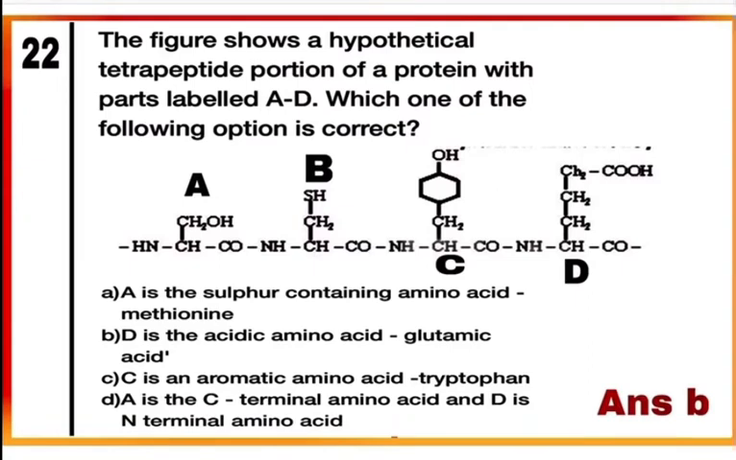Question 22. The figure shows a hypothetical tetrapeptide portion of a protein with parts labeled A, B, C and D. Which one of the following options is correct? In the figure, A is serine, B is cysteine, C is tyrosine and D is glutamic acid, which is an acidic amino acid. So here option B is the correct answer. D is the acidic amino acid, glutamic acid. So mark B as the correct answer.